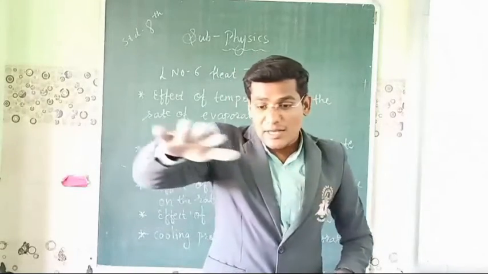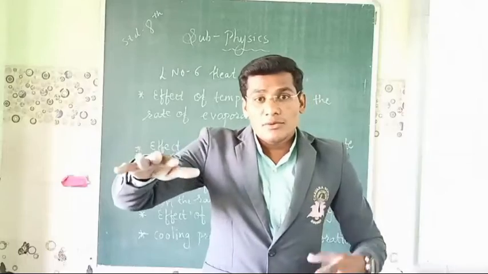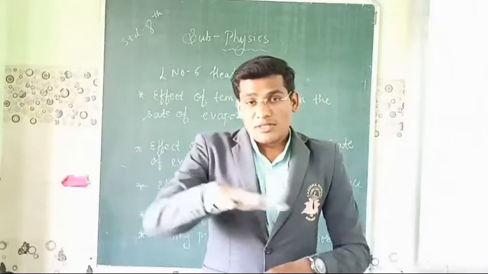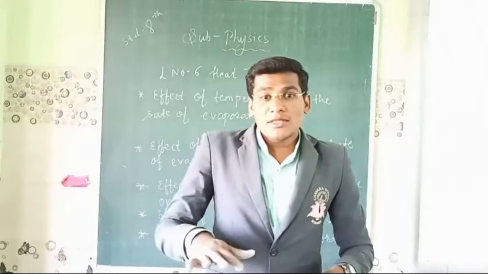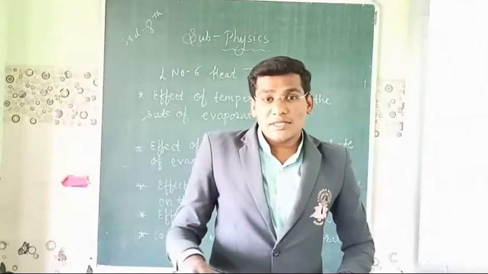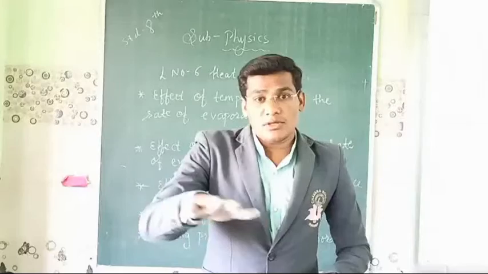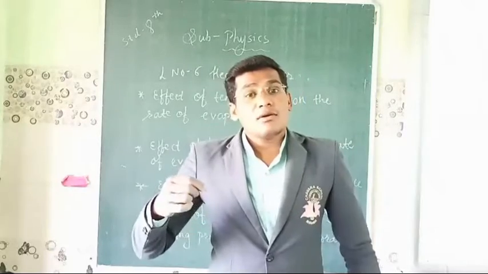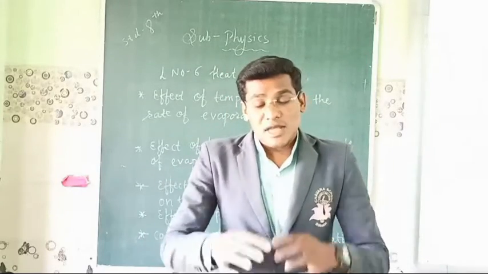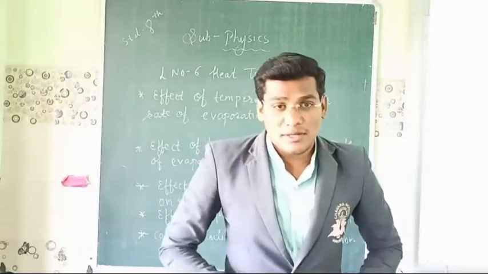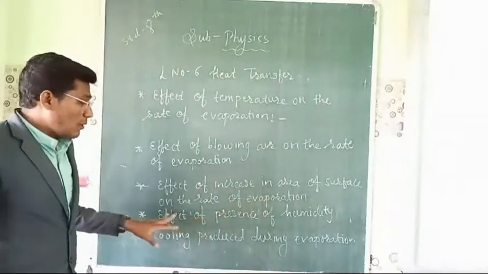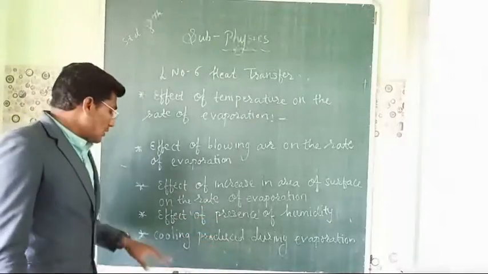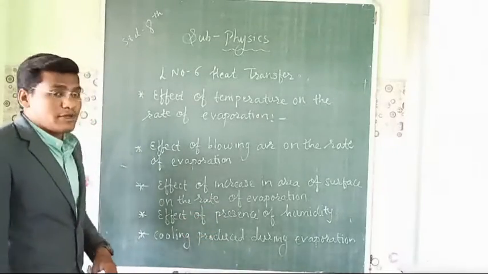Because the water has more surface and area. That is why evaporation happens from most of the water, and the water with more area cools early. So we can say that the more the area, the more the evaporation will be.